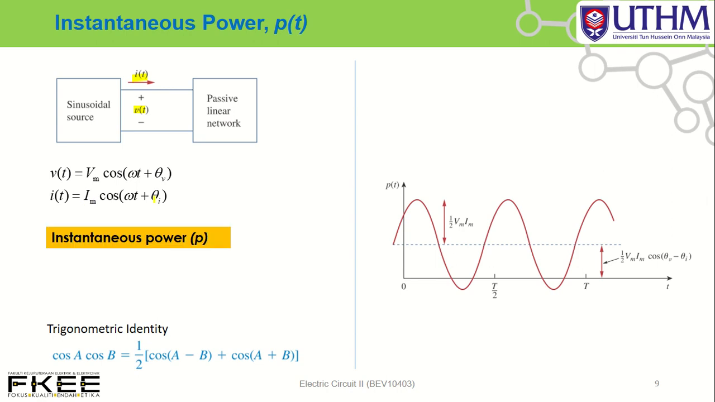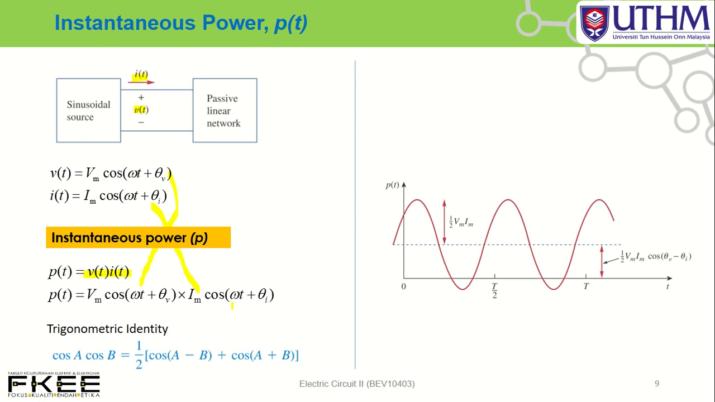So how to determine instantaneous power? p equal to v times i. Okay, v(t) times i(t). So in this case, v(t) equal to this one, v(t) times i(t). Okay, so you can get instantaneous power.